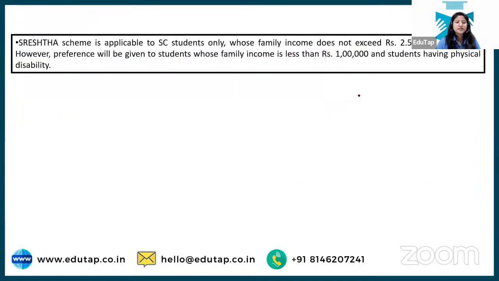Okay, and this is for 8th and 10th students. People who are in 8th and 10th can be part of the scheme. There will be a transparent online test conducted, and based on that, the students will get high quality CBSE residential schools. Okay, so that is about the scheme details. You can watch the video.